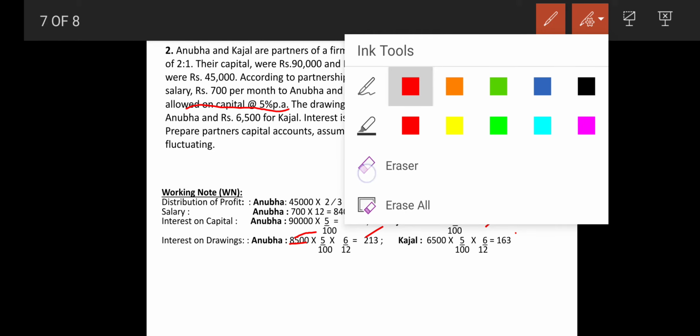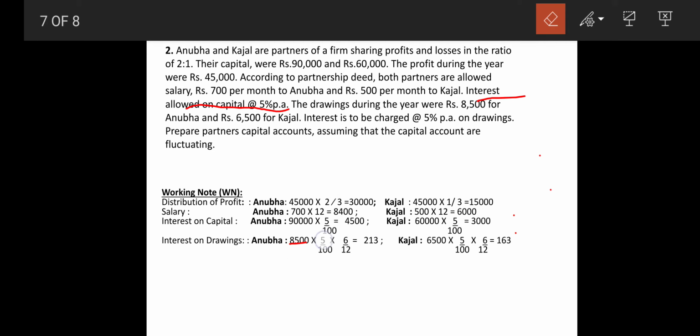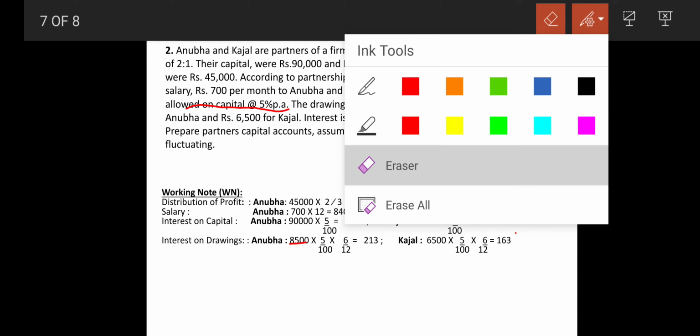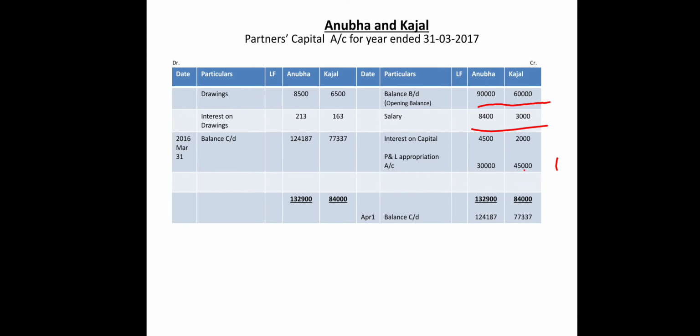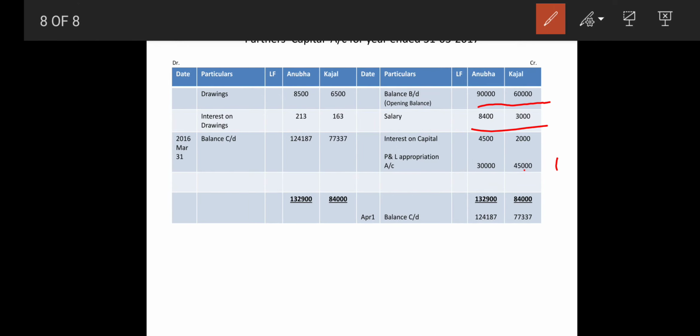So the interest is to be also transferred, and that is 4,500 and 3,000 respectively. So now that is also to be shown in the partners capital account because that increases again their capital. So whenever there is an increase of capital, it will be always transferred on the credit side. So that is understood now, and in the future also we are going to understand that very easily.